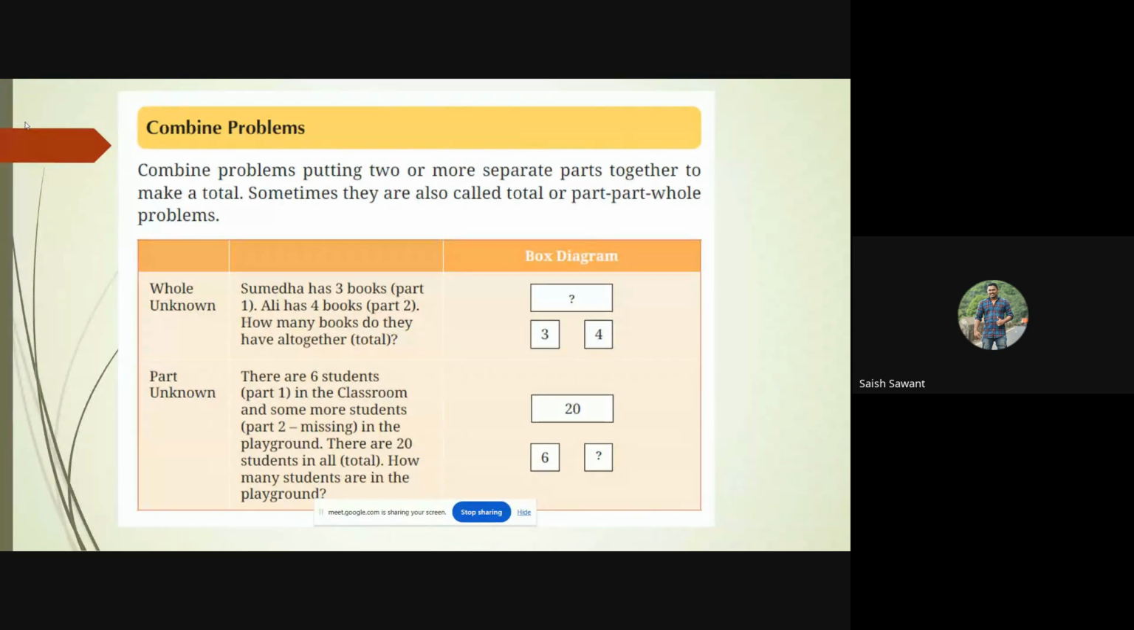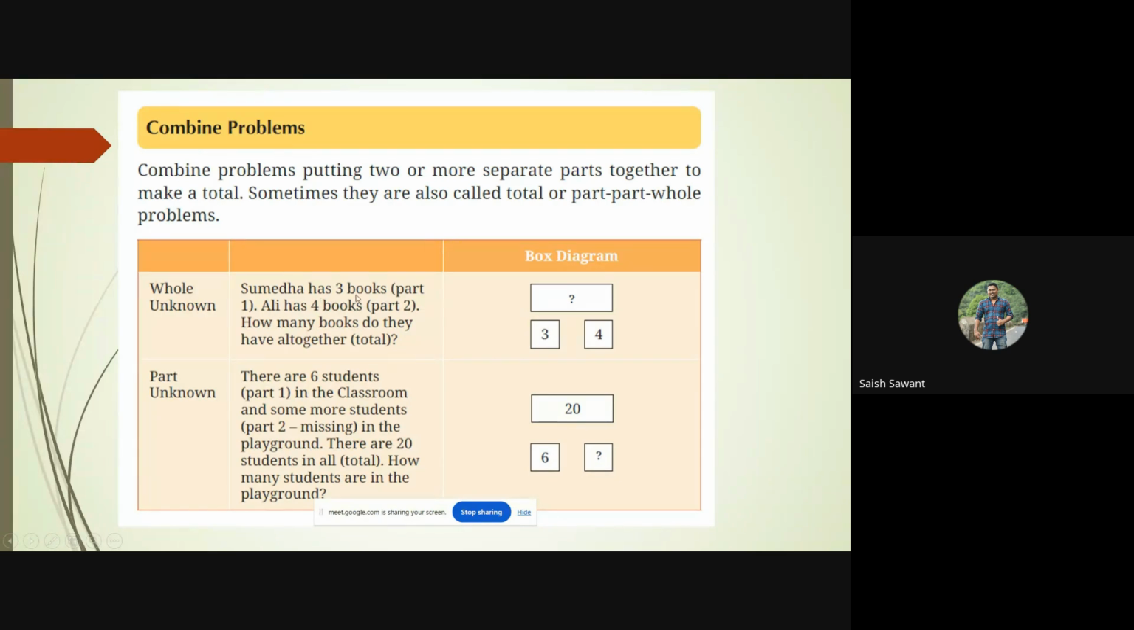So the first type of word problem is the combine problem. Combine problems are putting two or more separate parts together to make a total. So they are also called part-whole problems, where the two parts are taken and combined together to get a total. So let us see an example over here. Here the whole is unknown, so the total is unknown. Both the parts are known to us. So let us read the problem over here.